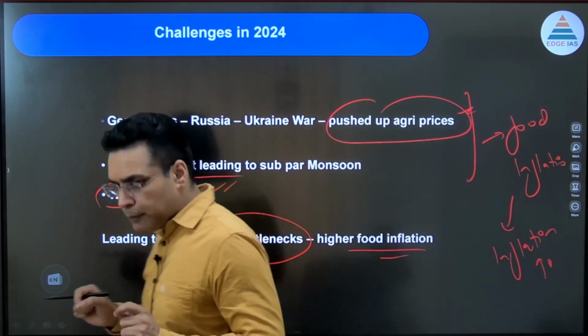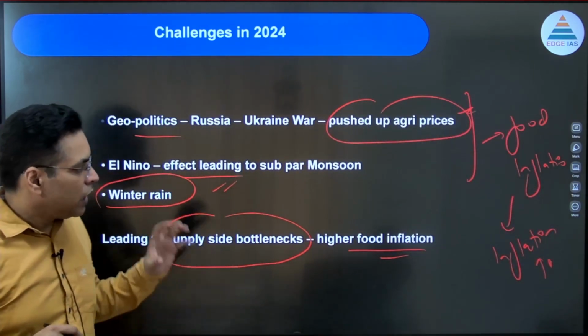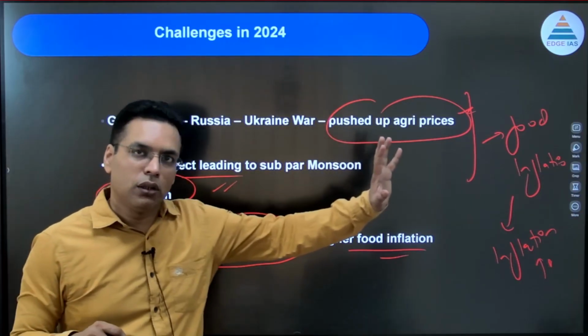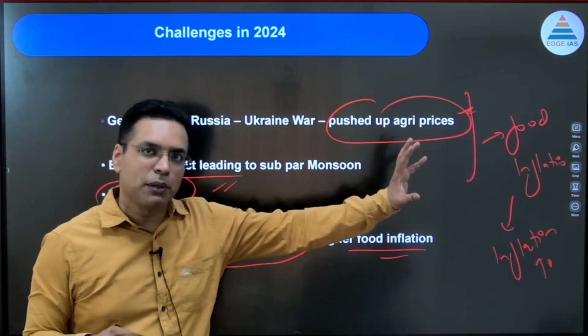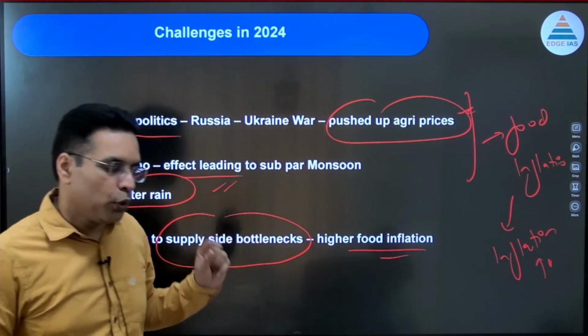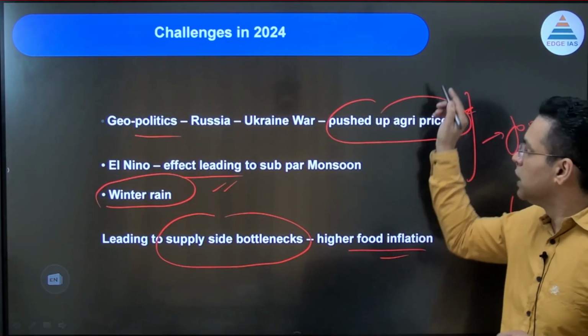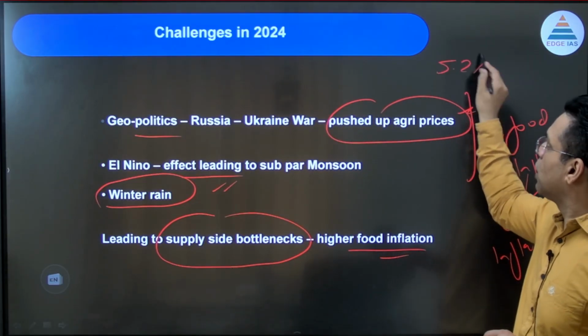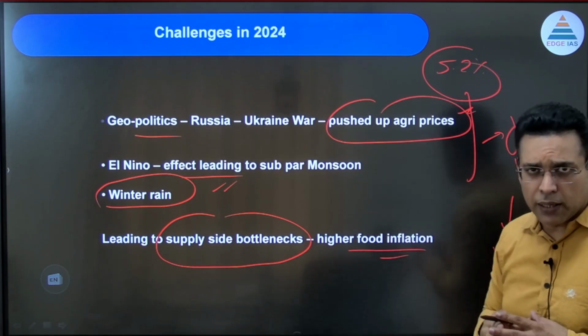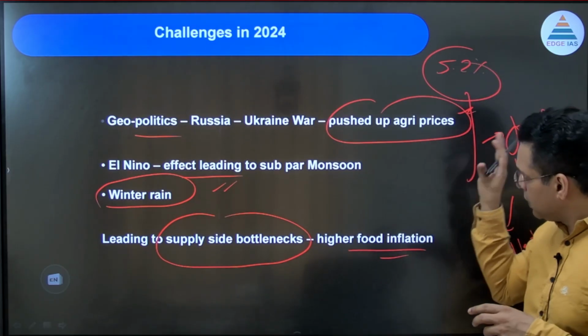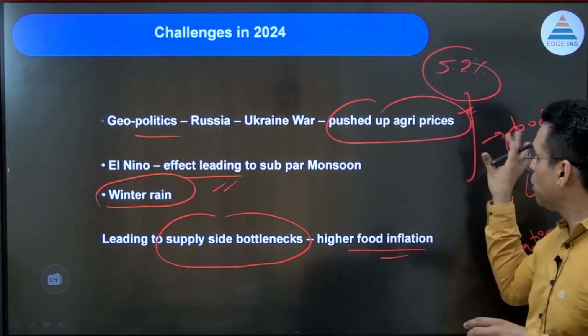Now the question comes, what should be done? करना क्या चाहिए? RBI was keeping the repo rate on the higher side. The idea behind the higher repo rate was to control inflation, because inflation was on the higher side, 5.2% on an average. As you saw in the previous chart, inflation is high not because of core inflation, but because of food inflation.